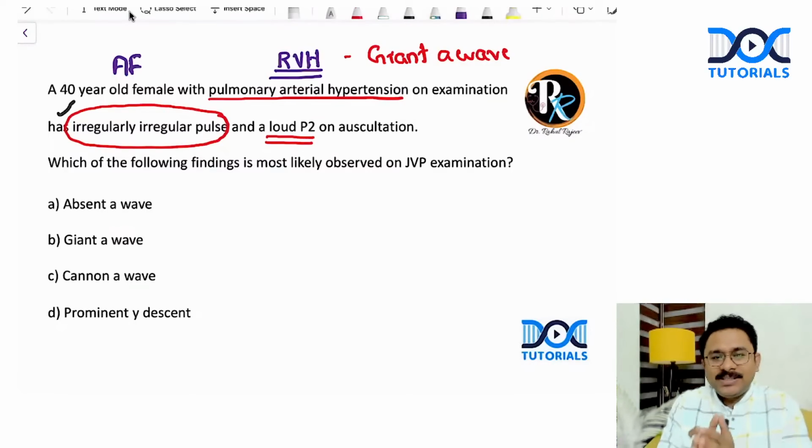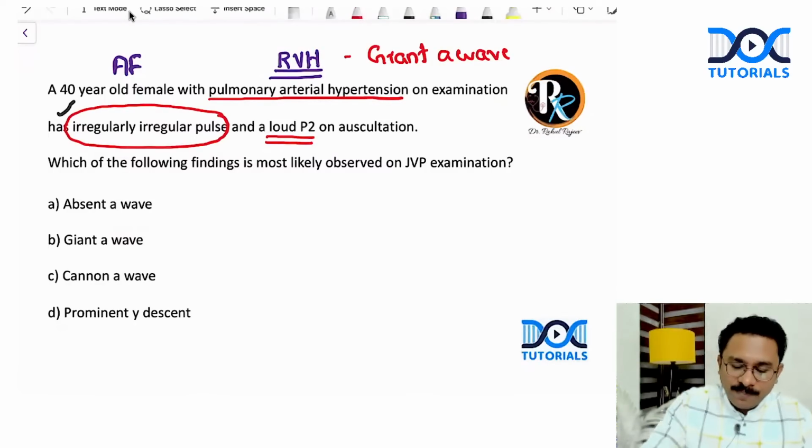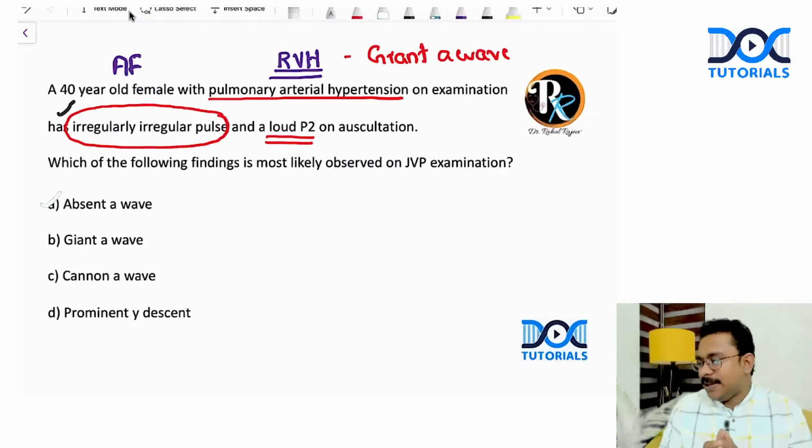So though the patient is having a background history of pulmonary arterial hypertension, just because the patient has an arrhythmia like atrial fibrillation, wherein the atrial muscle fibers are contracting in a very chaotic manner, you're not going to have a wave, and the patient is going to have absent A waves. Right? Is it clear? Can you give me a thumbs up if it is clear for you? Slightly tricky question, this one, for your exams, but I hope you've got the concept right now.